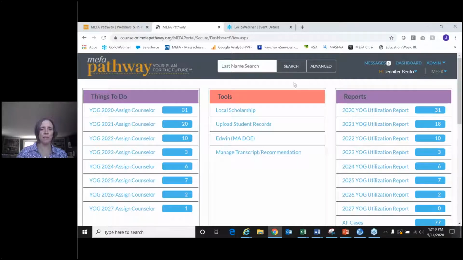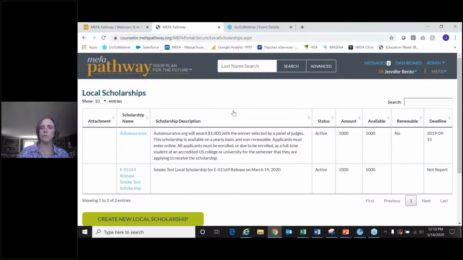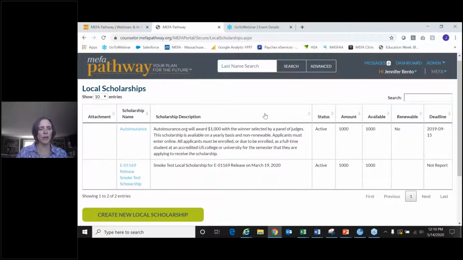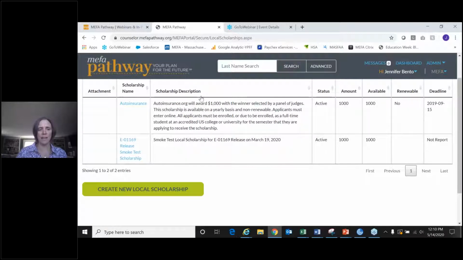All right, within this tools bucket, we also have the local scholarship feature. This is where you can add any scholarships that are outside of the national database. You may have a list of scholarships in your region and your community that are offered.